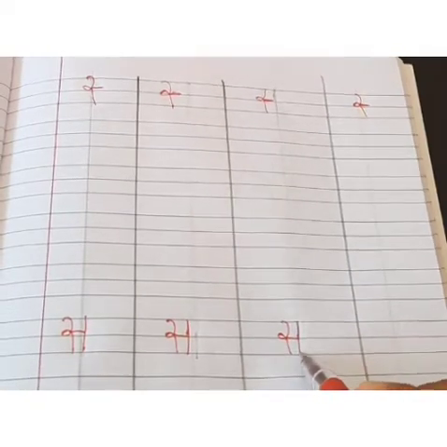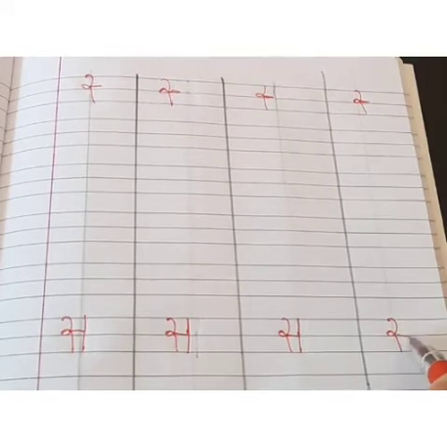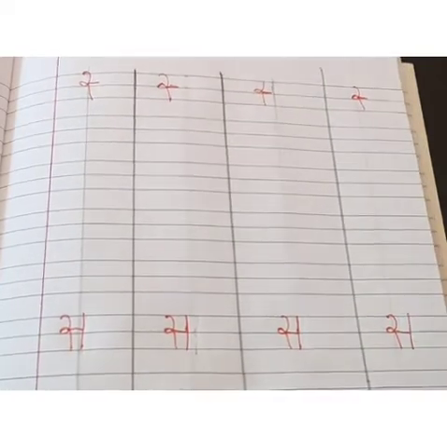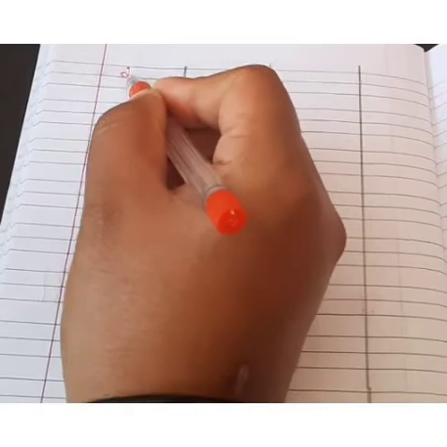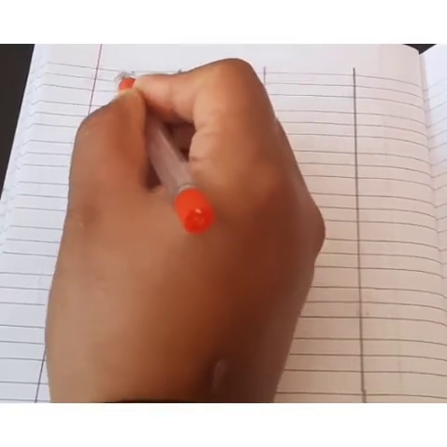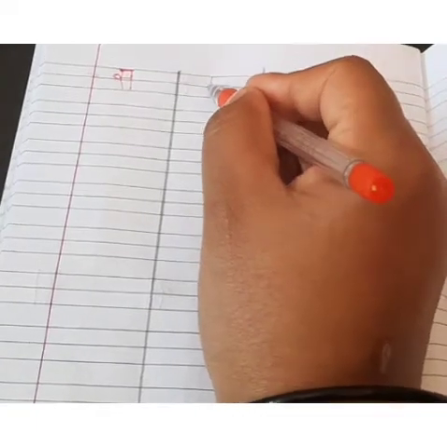Like two, you are going to write a sleeping line and a standing line. Here we are going to complete the letter sa. See here, sleeping line, standing line, and again a sleeping line.